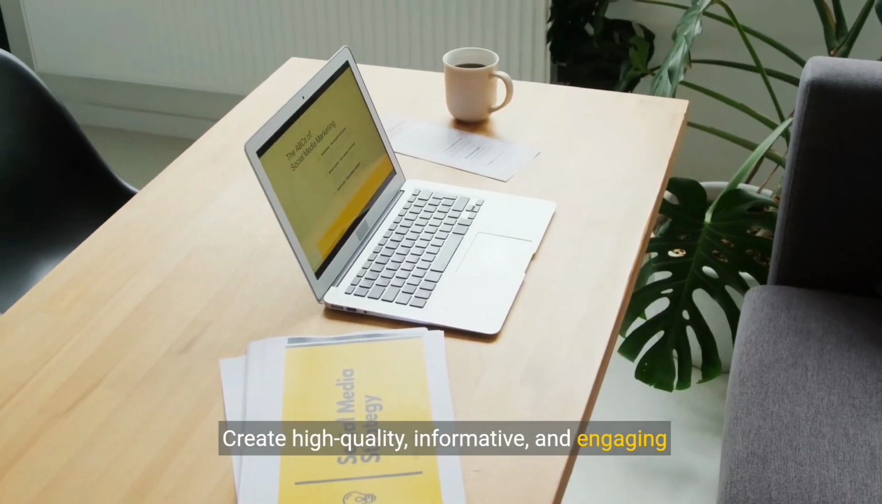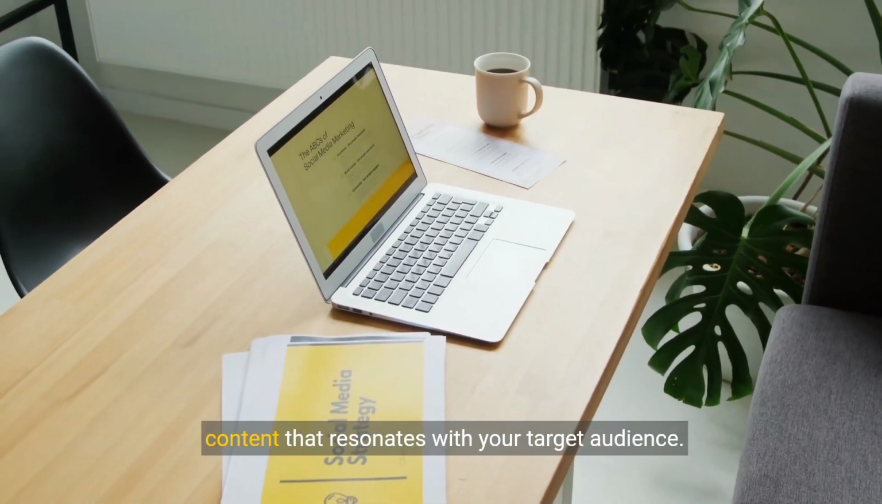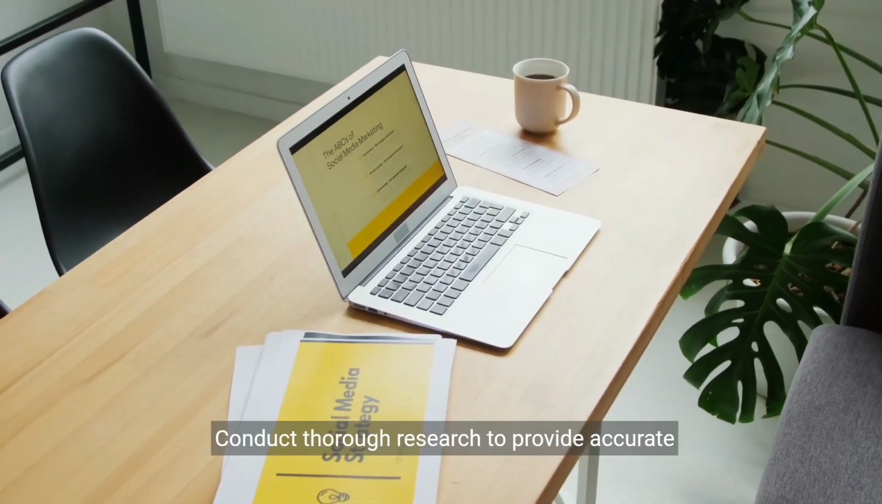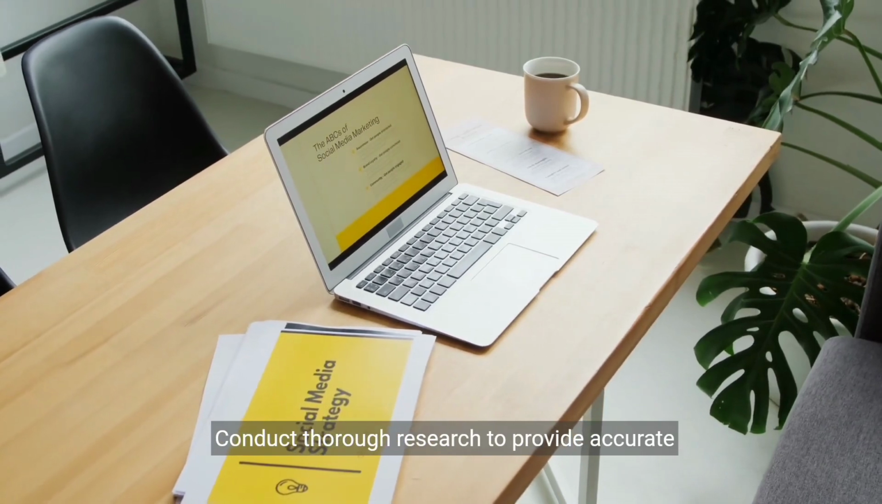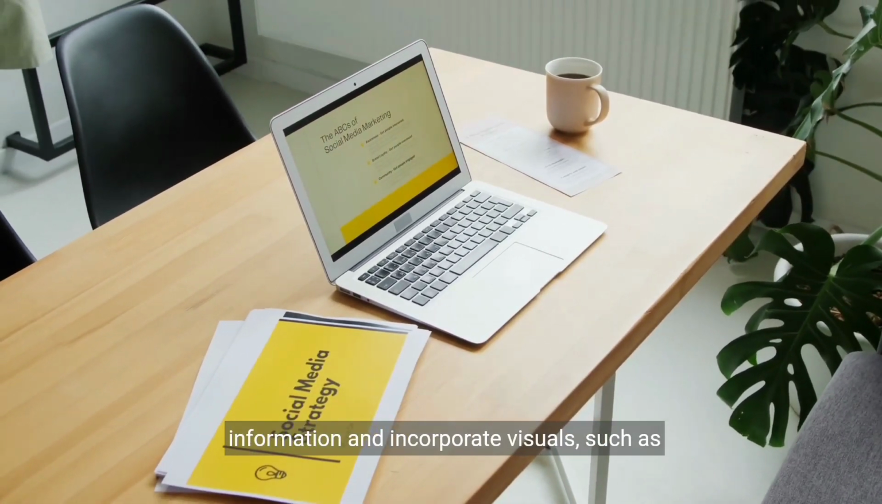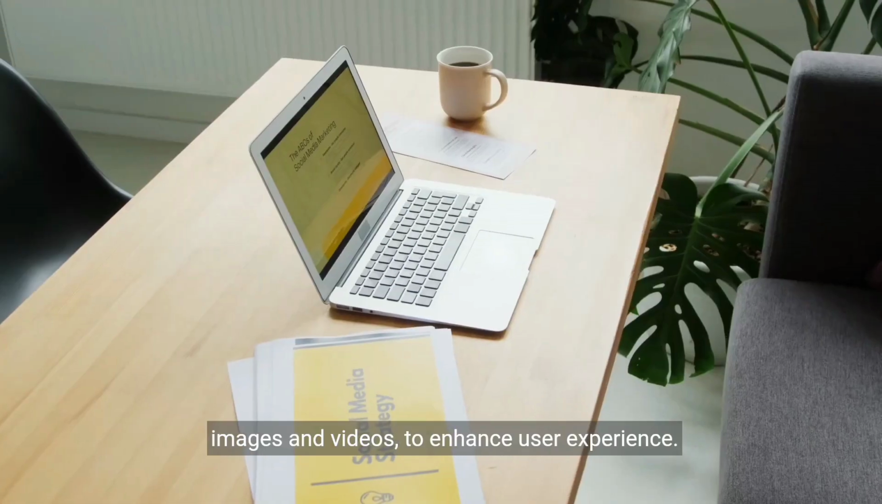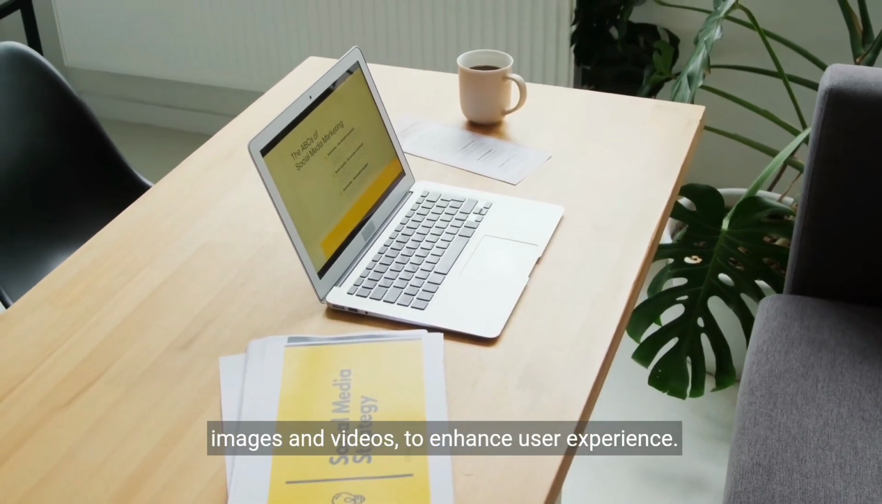Create high-quality, informative, and engaging content that resonates with your target audience. Conduct thorough research to provide accurate information and incorporate visuals, such as images and videos, to enhance user experience.